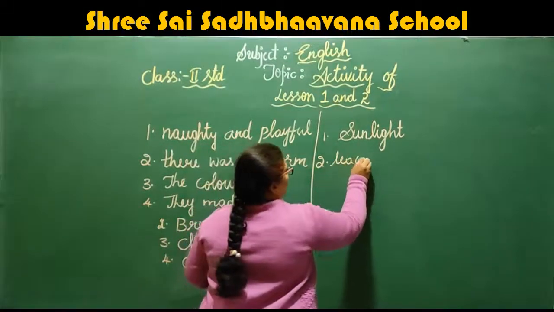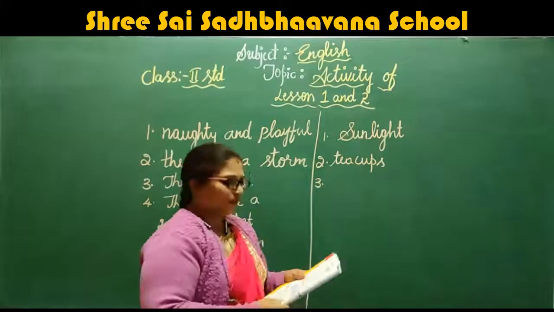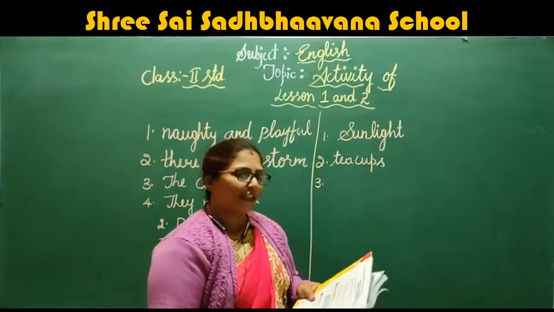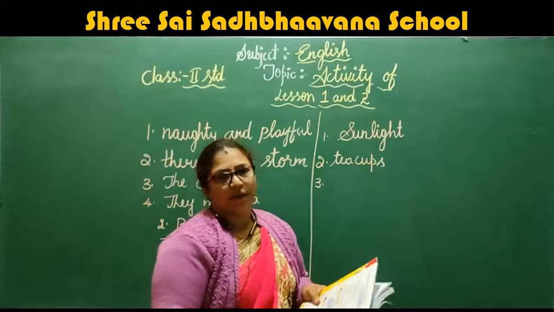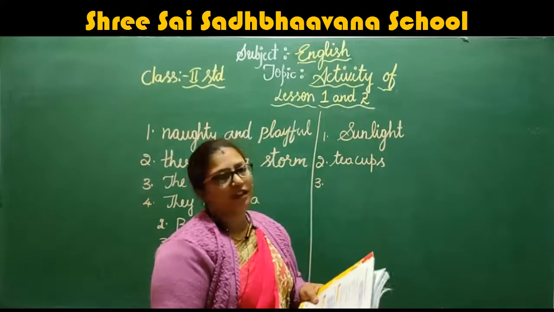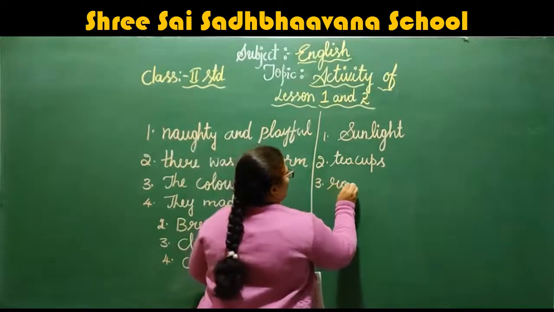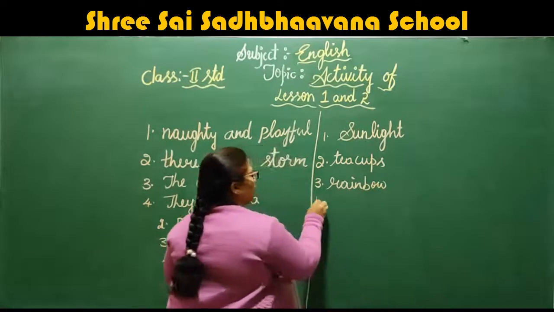Teacups. Next, dash in the sky. What is there in the sky? Is a notebook there in the sky? Is a tablespoon there in the sky? Is a bus stop there? No. Then which is correct? Rainbow. Rainbow is in the sky.